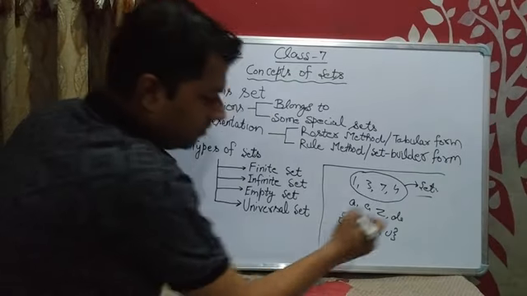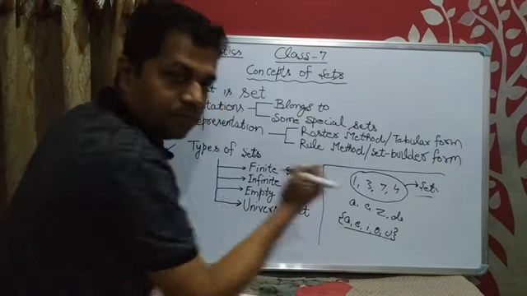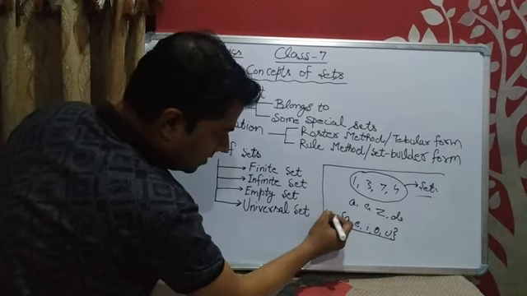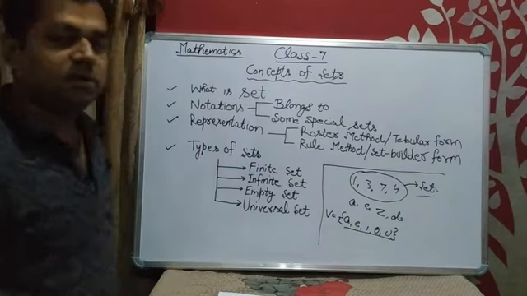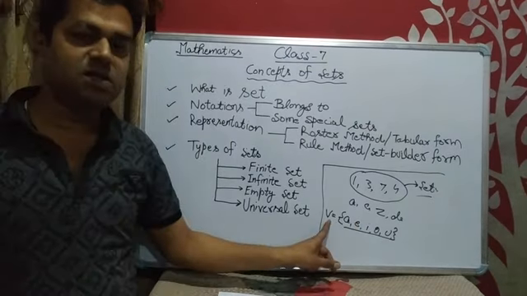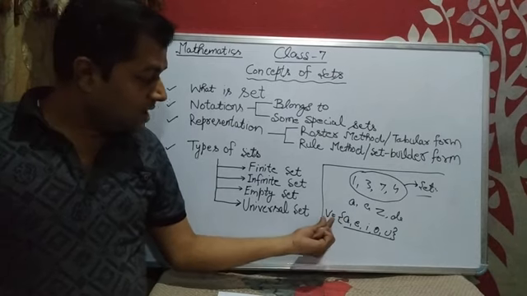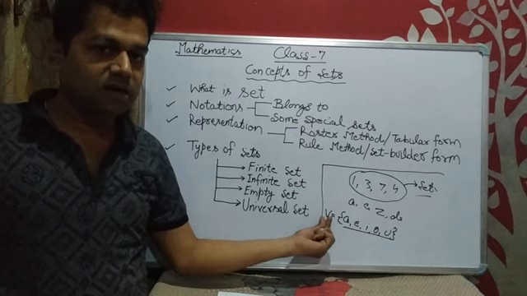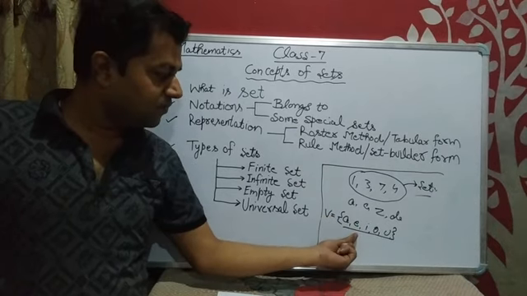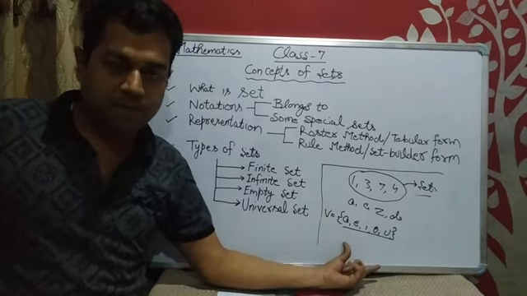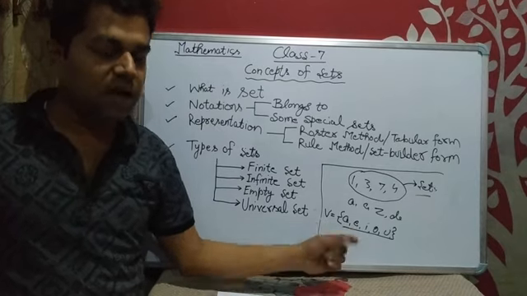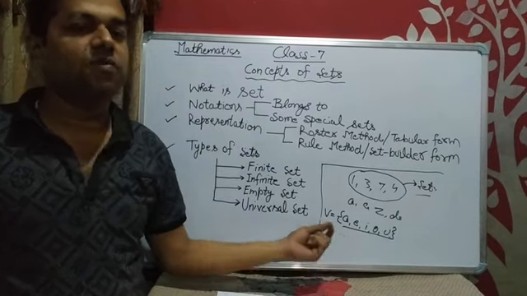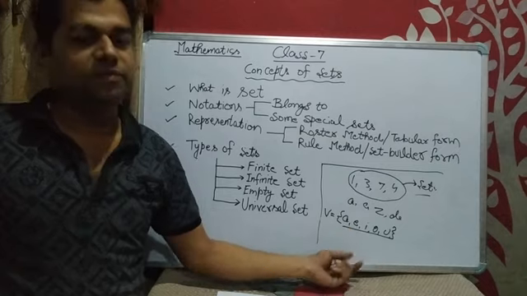We have taken this as a group. Suppose this is V. We represent the vowels of the English alphabet. So this is called the set V. V is a set for which these 5 alphabets are the members of the set V, are the objects of the set V, are the elements of the set V.